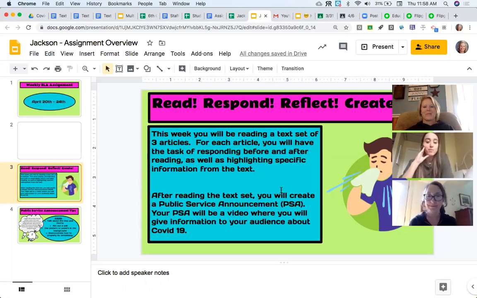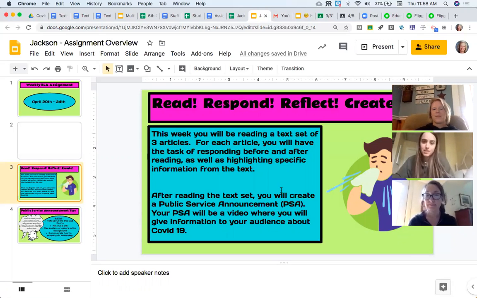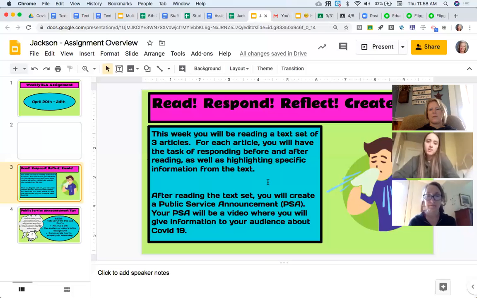And then the next thing we're going to do is after you've read those texts, you're going to make a public service announcement. So we're using something called Flipgrid, and you're going to make a little video of yourself just informing the public of what you've learned from these articles. So you're going to give the information to your audience about COVID-19 that you've learned.